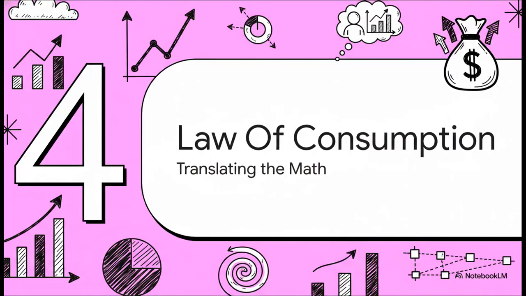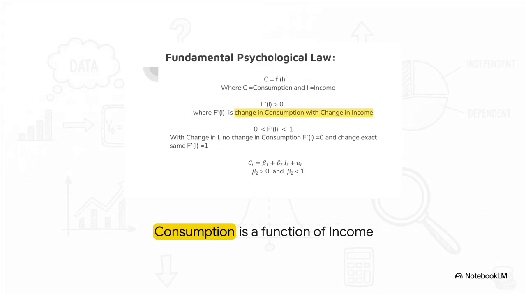Which brings us nicely to section 4, the law of consumption, translating the math. Let's slow down for a second and translate the Greek letters you're looking at here. This is the fundamental psychological law of consumption. The big idea is super simple. C equals f of I. Consumption is a function of income. The math basically states that as your income goes up, your consumption goes up too.